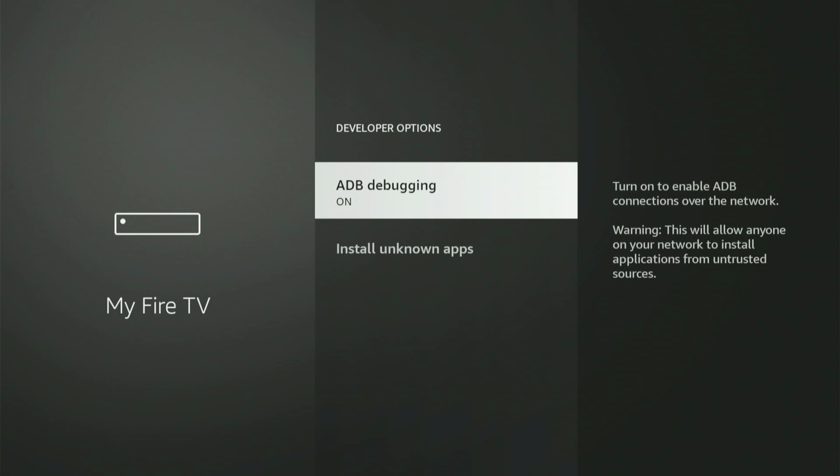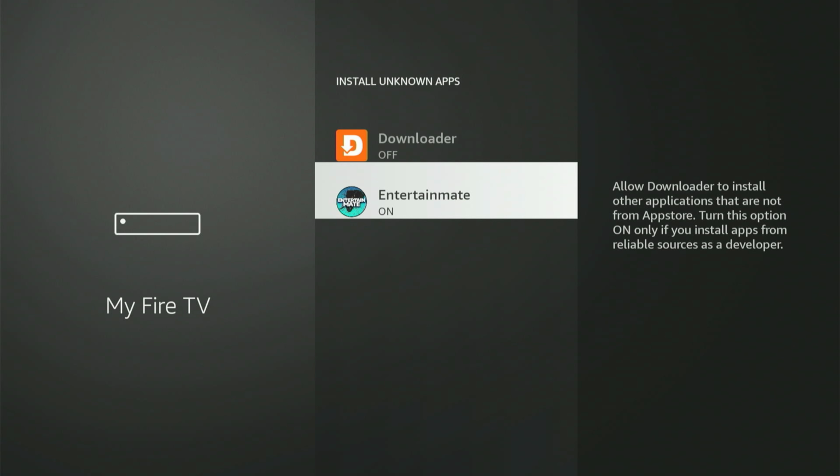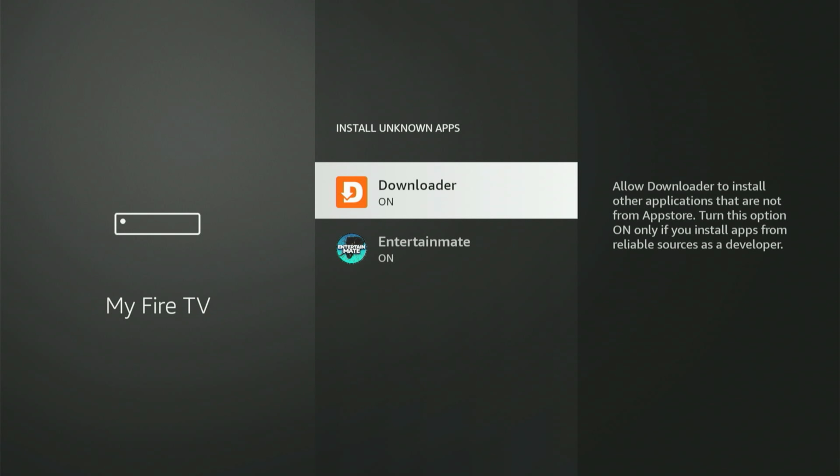Okay, let's select developer options together. The very first item you'll see is ADB debugging. Press the center button once to enable it. A small box may pop up. Just move down and select Allow. Next, select Install Unknown Apps. Move down to Downloader, then press the center button once to enable it.